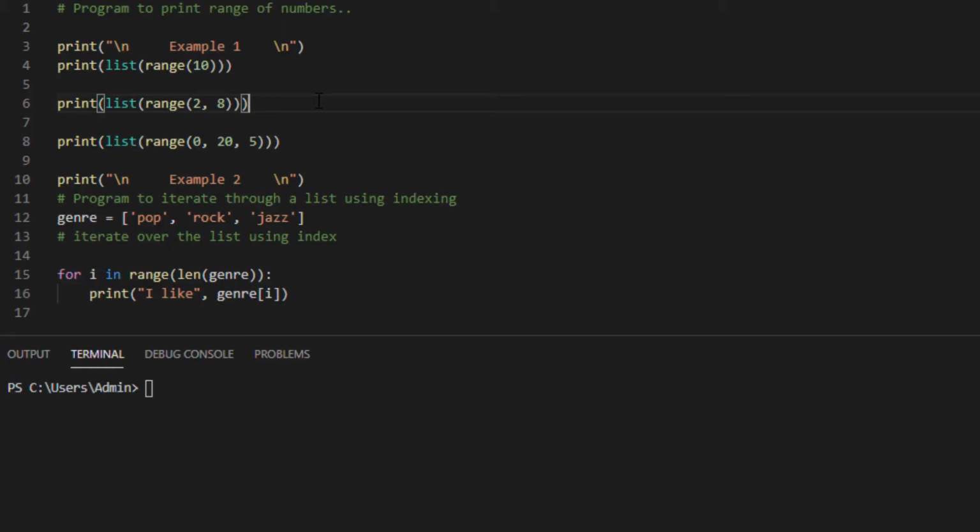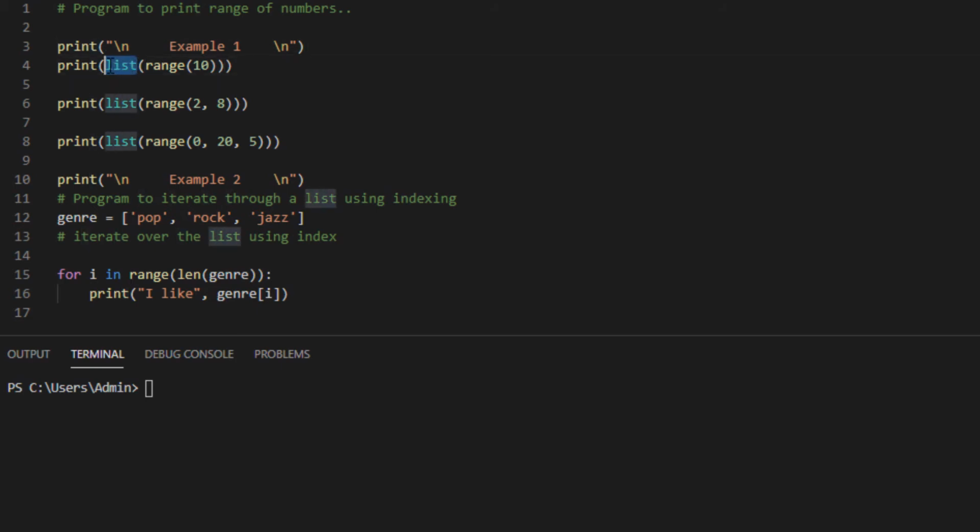In this program I am explaining the range function with the help of two examples. For the first example we have three different statements. In the first statement I am just calling range of 10. You can see that I am not defining a starting or step parameter, so by default the starting position will be 0 and the step will be 1.